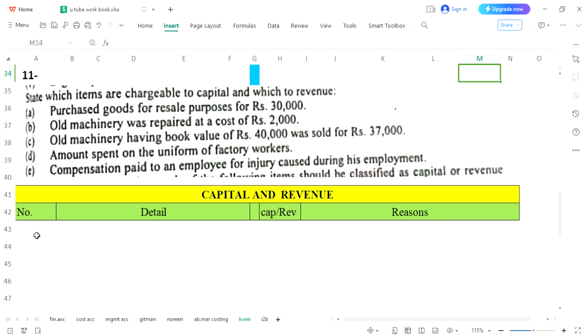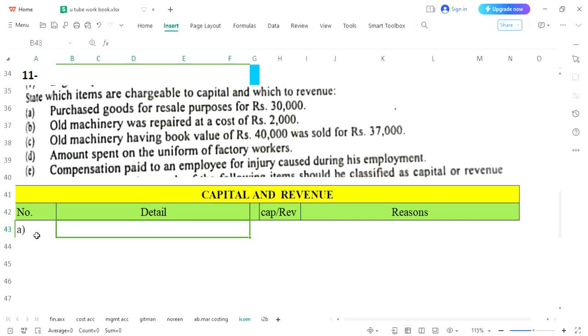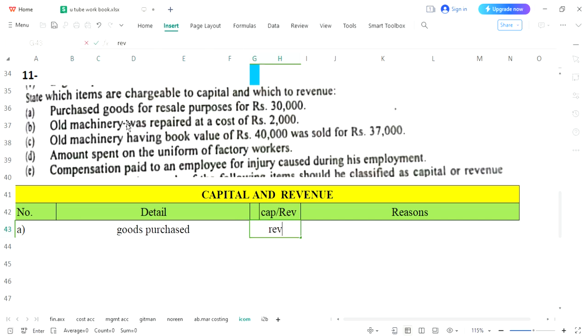Let's start. First entry is A, and we have purchased goods for resale purpose. The first thing we will notice is that these are goods, and when goods are bought, they are bought again and again. This is usual practice, and even in a single month we will perform this activity several times. So even if it was not mentioned, for example resale purpose, we already understood that goods are bought for resale purpose. So goods purchased, we will call it revenue.